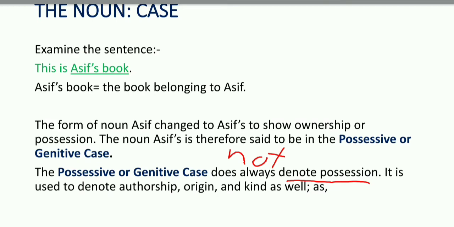Rather, it is used to denote authorship, origin and kind as well. Keep in mind, genitive or possessive case does not always denote possession or ownership. Rather it shows authorship, origin and kind as well. Now look at the examples of each.